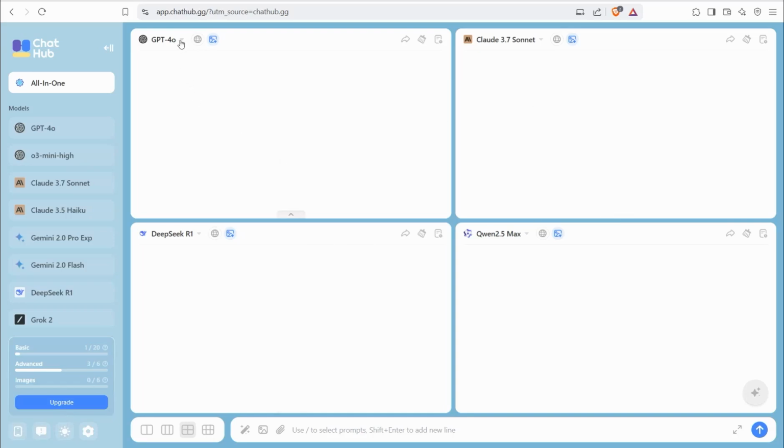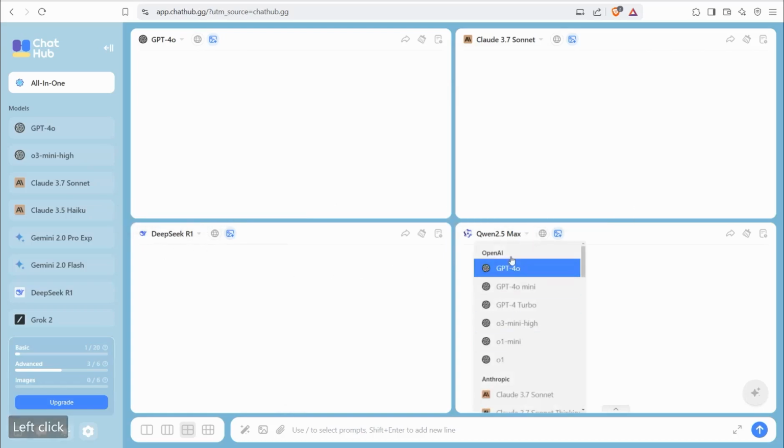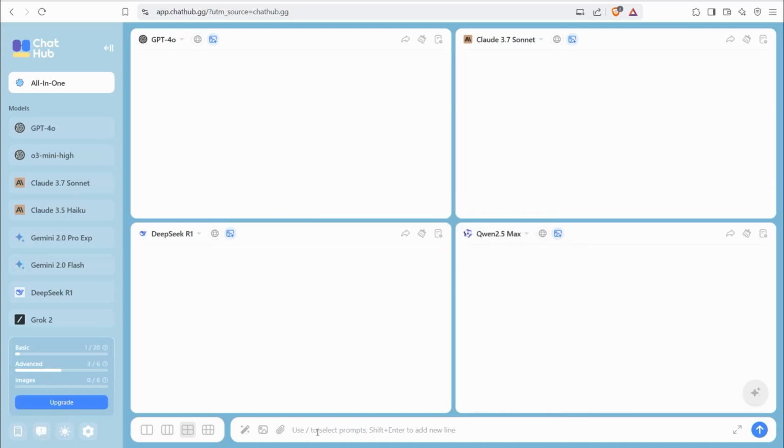For every single box you can select your favorite model to run your article, ChatGPT, Claude, Gemini, and so on. As for the second one, we can keep it Claude. The third one we can make DeepSeek R1. And for the last one, we can select Qwen from Alibaba. And here you can insert the prompt to rephrase and rewrite your original article that you got from grok.com.